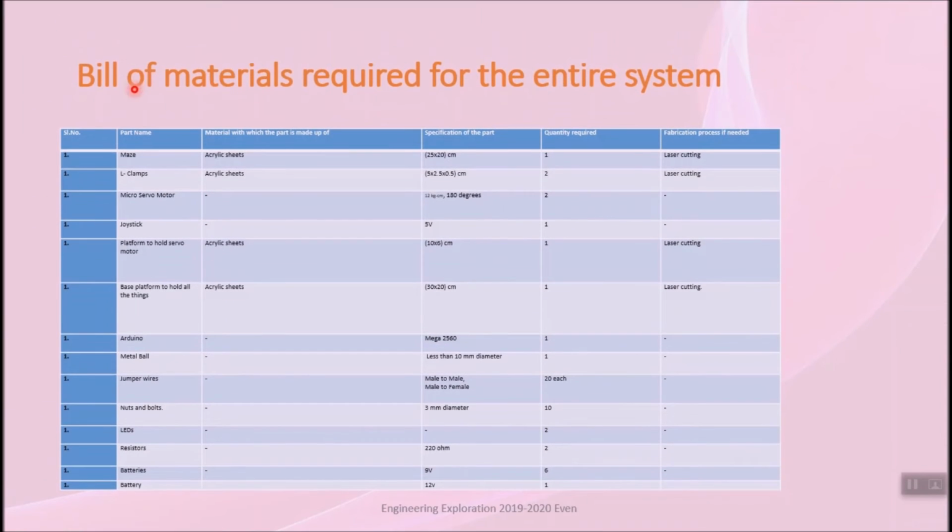Let us look at the bill of materials table, which clearly specifies the part name, the material with which the part is made, the specification of the part, the quantity required and the fabrication process if needed.